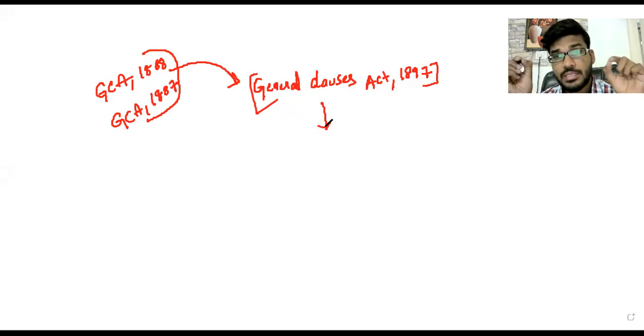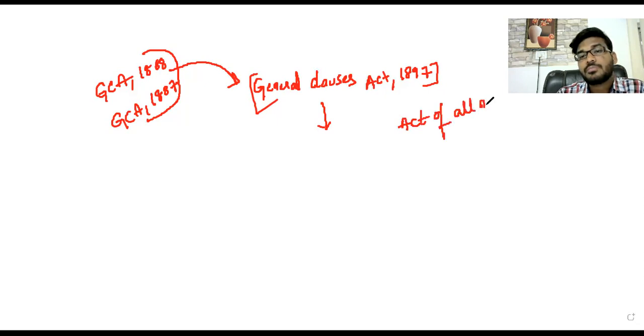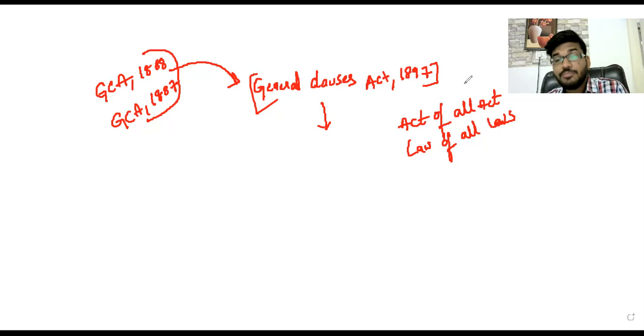Sir, in so many acts, definitions are not defined. If Section 2 has the definition, then no problem for us. But in some acts definitions are not defined, then they can refer to other acts. Even if there is no reference in other acts, then you can follow the definitions defined under this act. That is the reason why the General Clauses Act is an act for all the acts, the act of all acts, the law of all the laws.